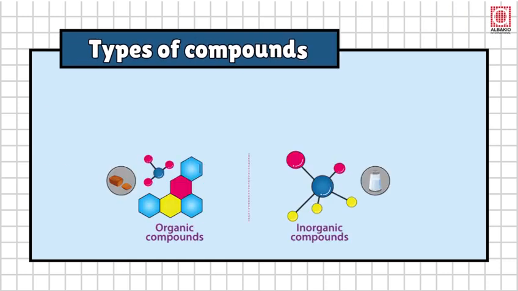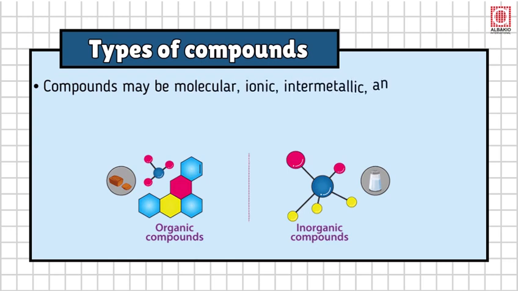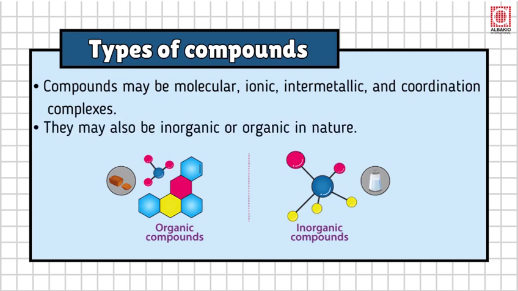Types of compounds. Compounds may be molecular, ionic, intermetallic, and coordination complexes. They may also be inorganic or organic in nature.